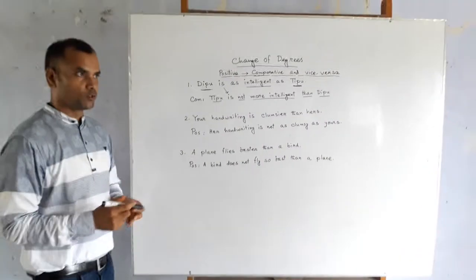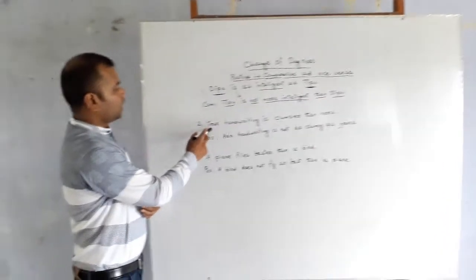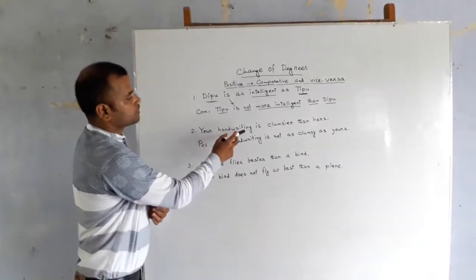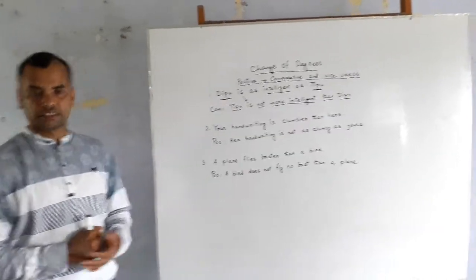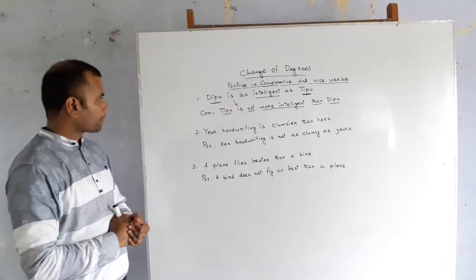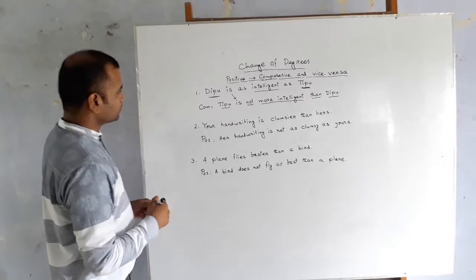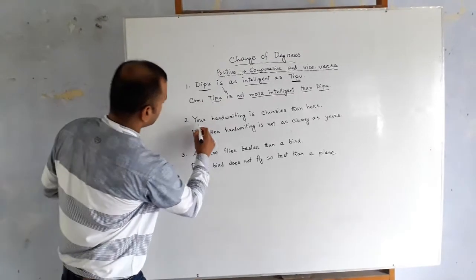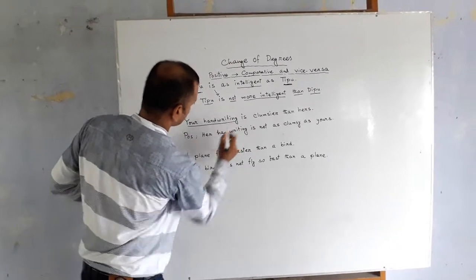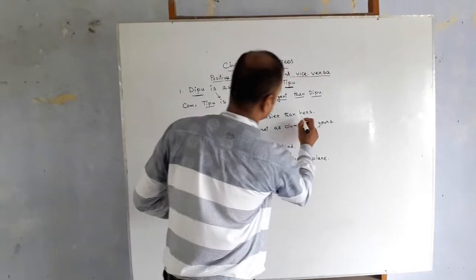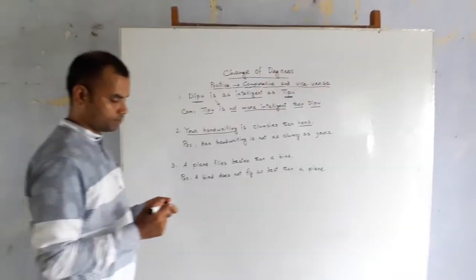Our second example is, dear students, you see, your handwriting is clumsier than hers. So here your handwriting is one side and hers is another side.